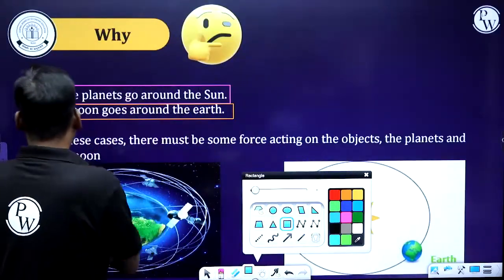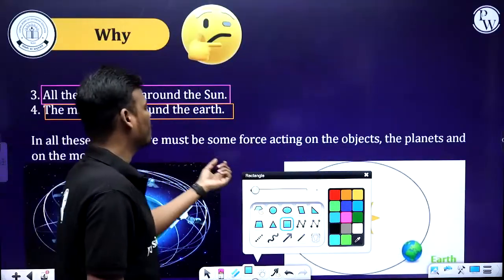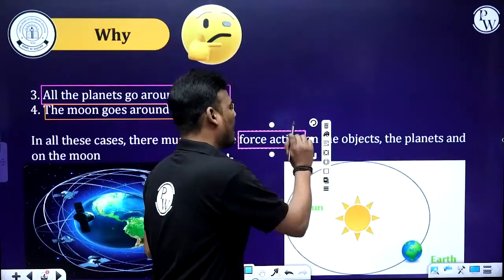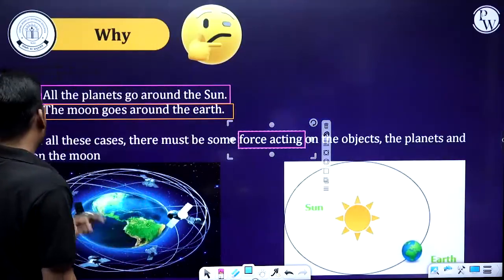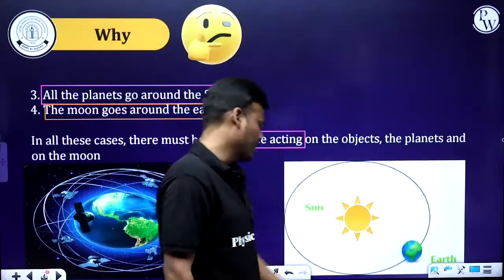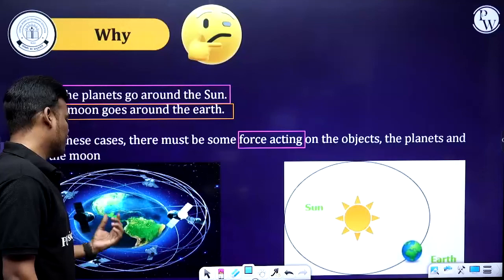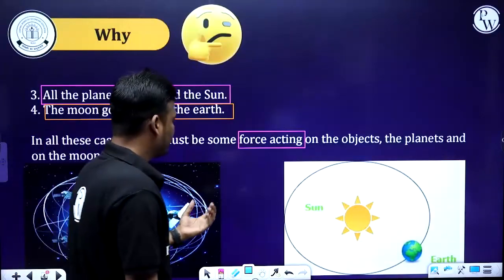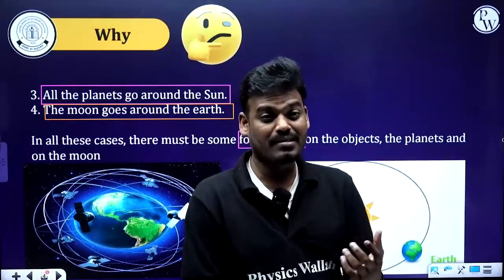There must be some force acting on the planets and on the moon. Here, Earth is the planet, and here the natural satellite of our Earth, that is the moon.